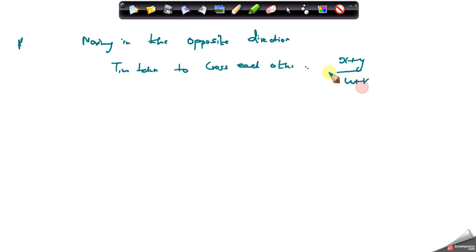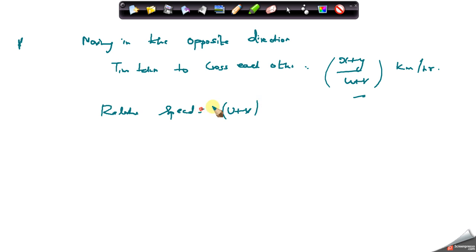So in this case, the relative speed is given by u plus v kilometer per hour.